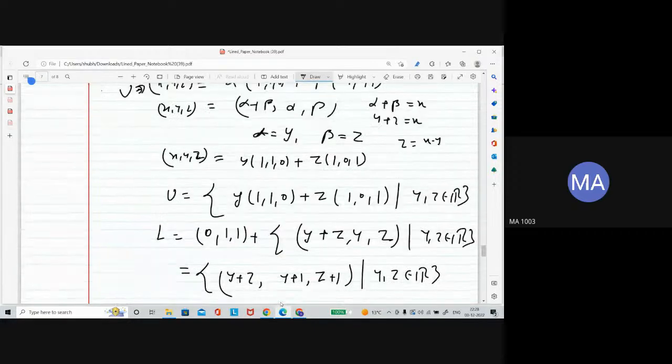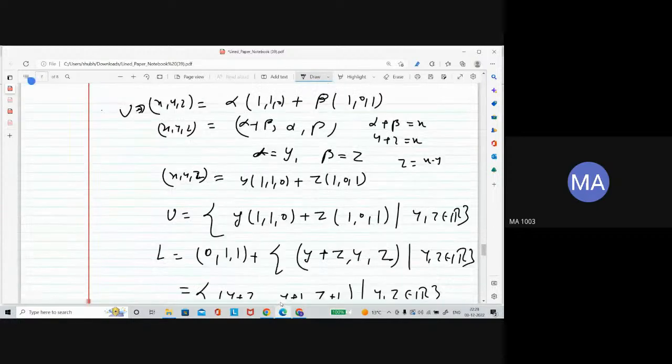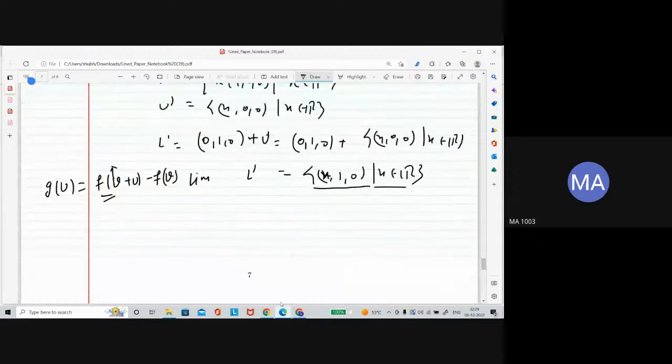For our case, v is 0, 1, 1. V is our 0, 1, 1, and our u is actually any general vector. This is for the general vector. U means x, y, z. Okay. Now let's find that here.